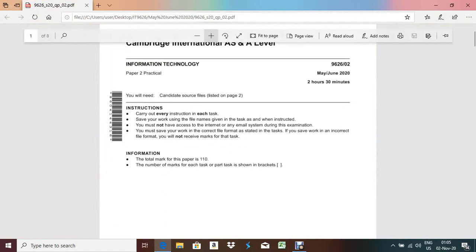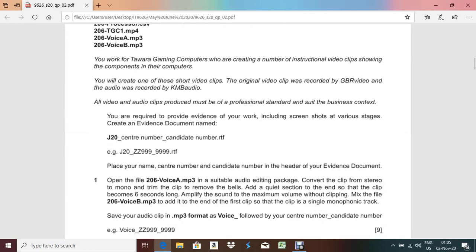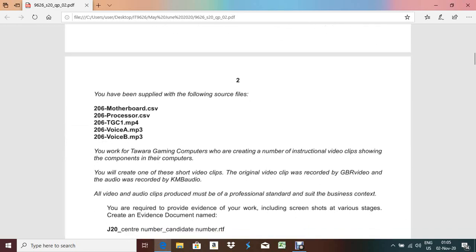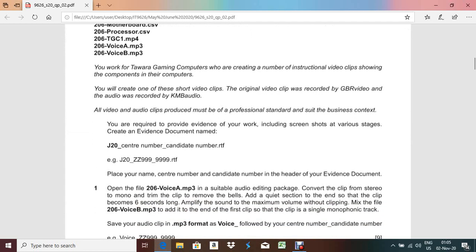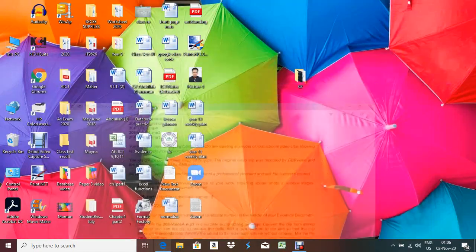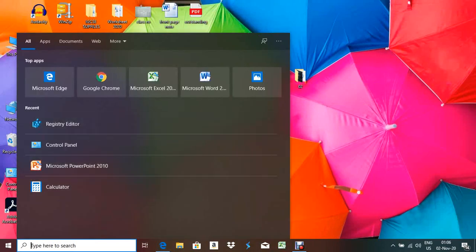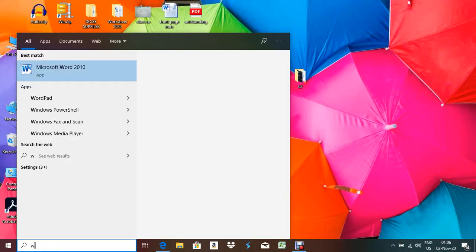So this is our question paper and I made a duplicate copy of the data file on my desktop. At the beginning of the question paper they mention the data file that you need to download, so you will get this one in the exam time, and they also ask you to create an evidence document with J20 and your center number and candidate number. So let me make some evidence document using Microsoft Word.